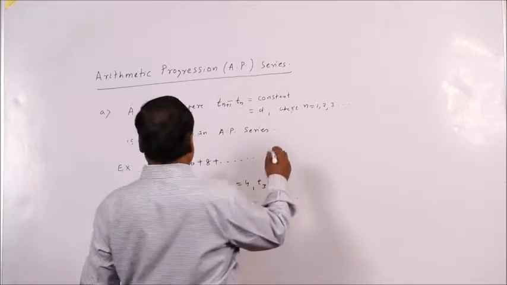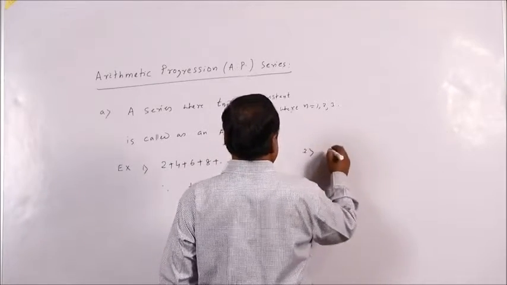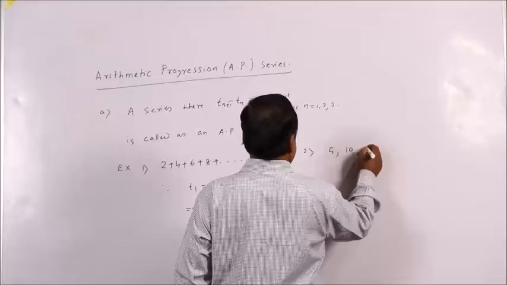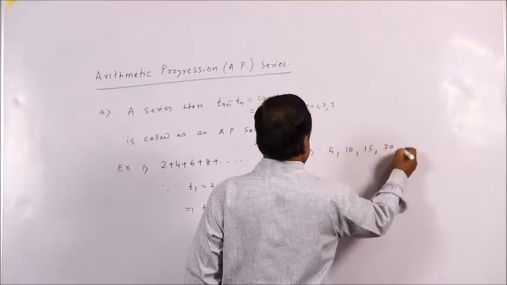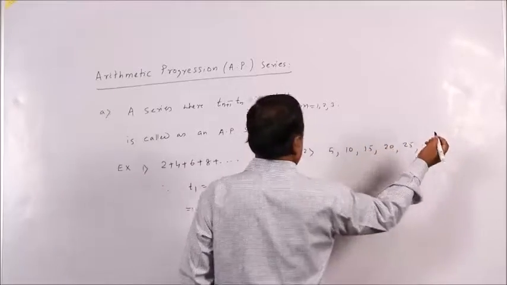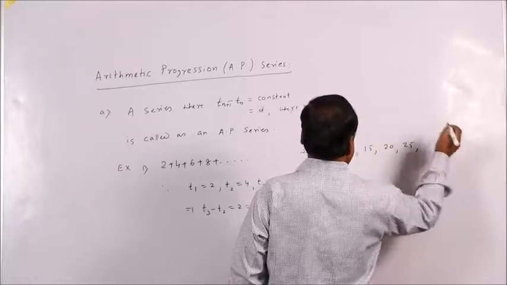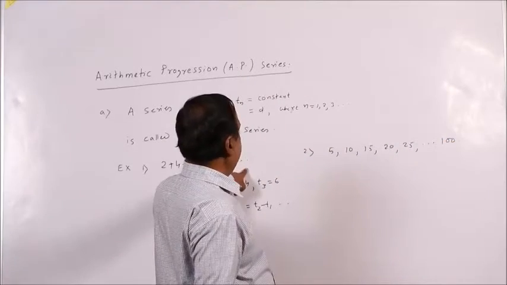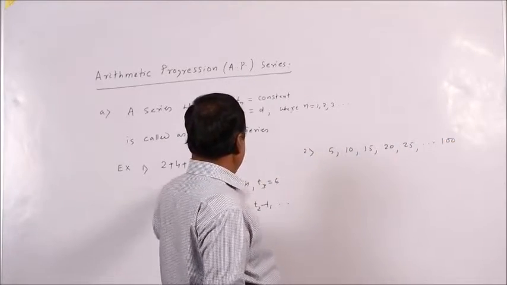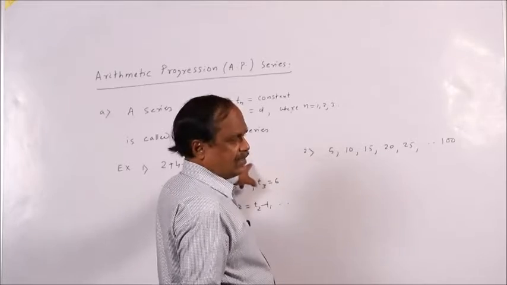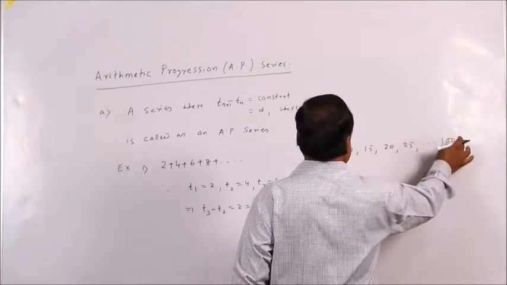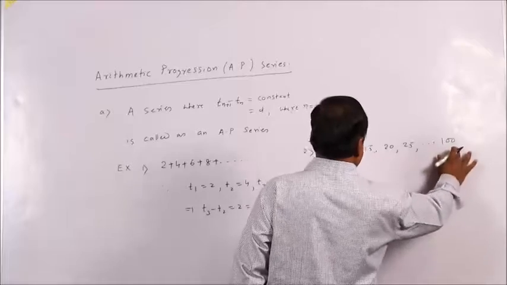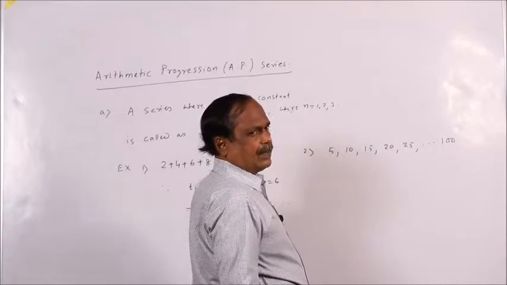Similarly, another example you can take, say 5, 10, 15, 20, 25. In this way, you can write. The first is an infinite series, because there is no last term. Here, this is a last term. So, this is a definite arithmetic progression sequence.